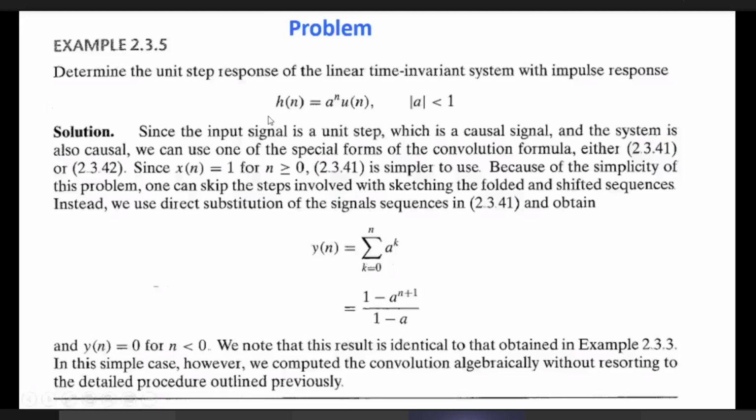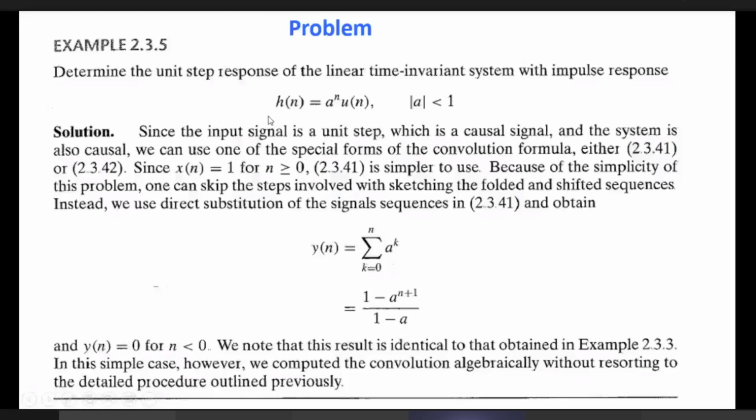Now another problem. Determine the range of values of the parameter a for which the linear time invariant system with this impulse response is stable. What is the formula for stability?